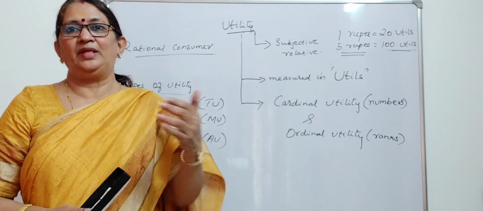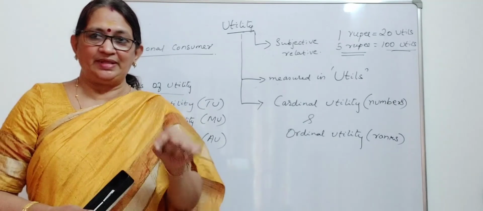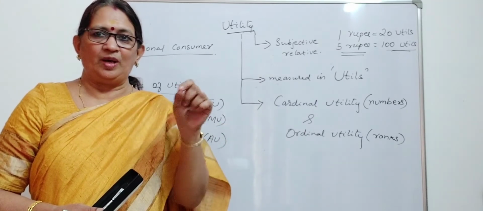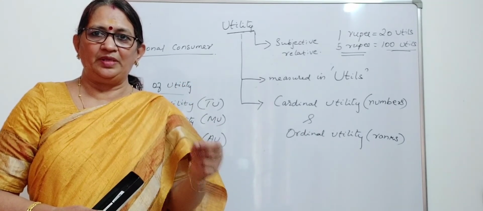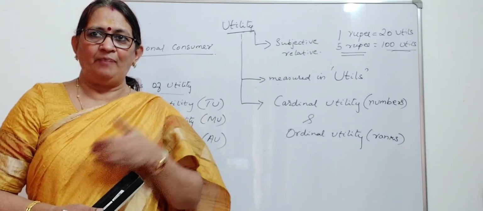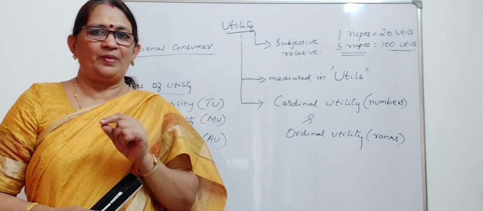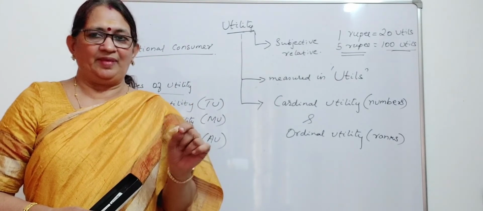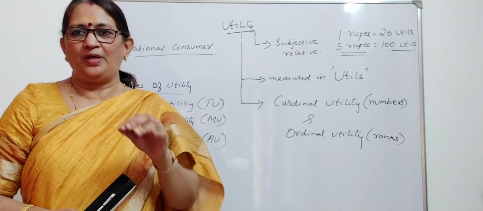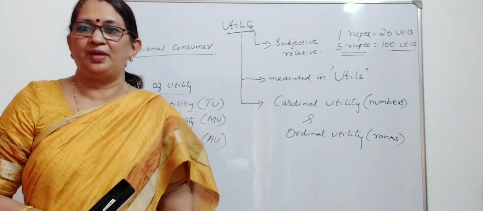Maybe after a few days you will again consume that commodity, but continuous consumption means one after the other, 1 unit, 2 units, 3 units, 4 units, 5 apples. So you will stop at a particular level. That point gives maximum satisfaction to the consumer. That is why he is not consuming beyond that.